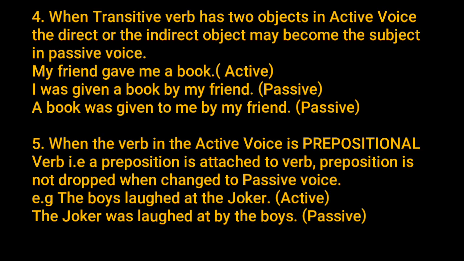When a transitive verb has two objects in active voice, the direct or the indirect object may become the subject in the passive voice. For example, "my friend gave me a book." This is an active voice. "I was given a book by my friend." This is in passive voice. And also, "a book was given to me by my friend." So we can use either of the two objects.